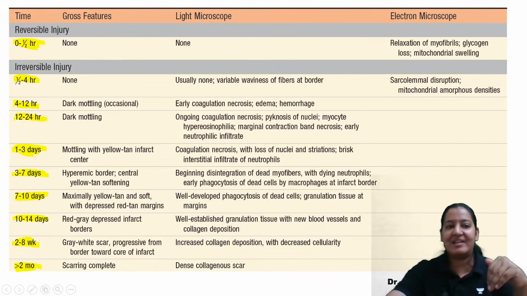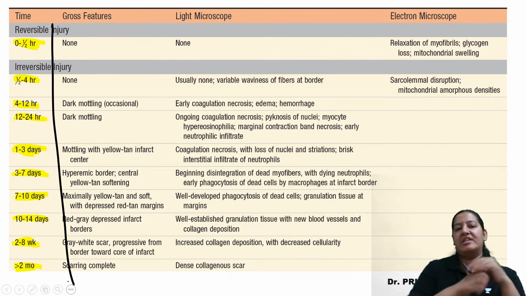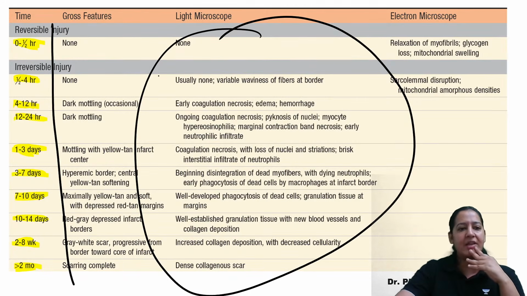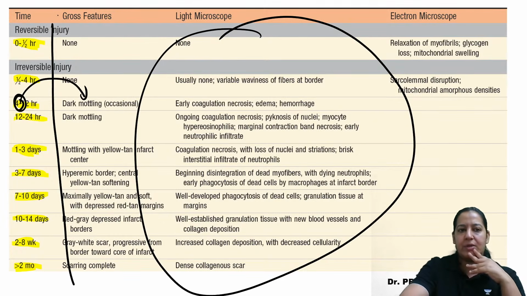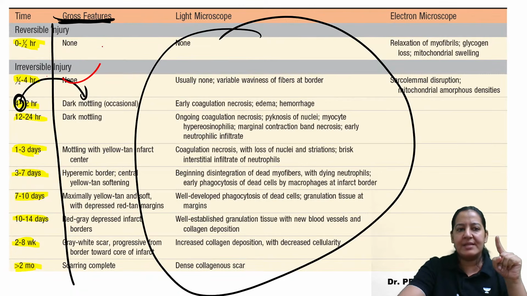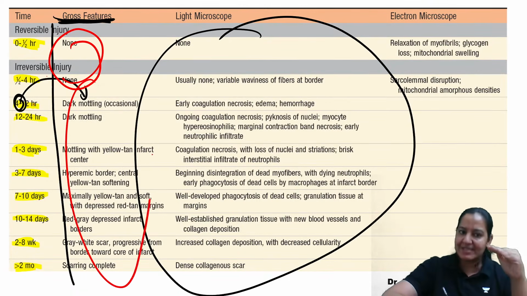So first learn the 10 time zones. These are the 10 time zones we are dividing, and we are seeing the microscopy of all of them. Adra was asking at what time the gross changes are seen. So at 4 hours we see changes in the gross. Before 4 hours, it is none. Grossly, we can't see anything. But at 4 hours onwards, we can see something on the gross.